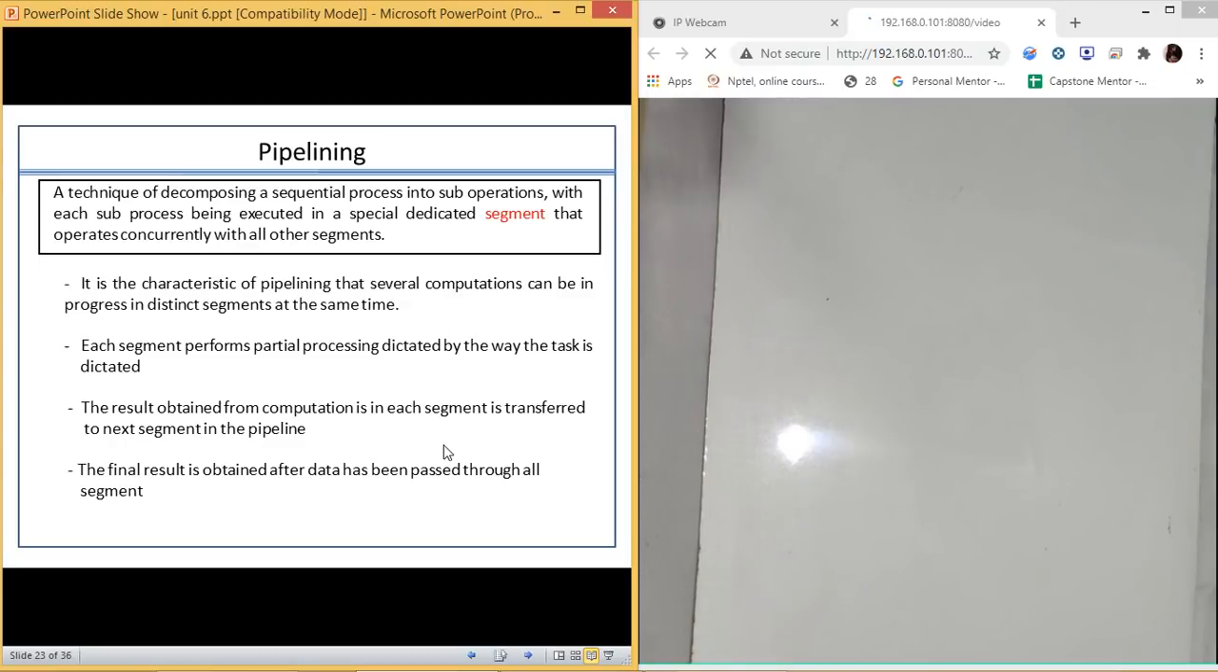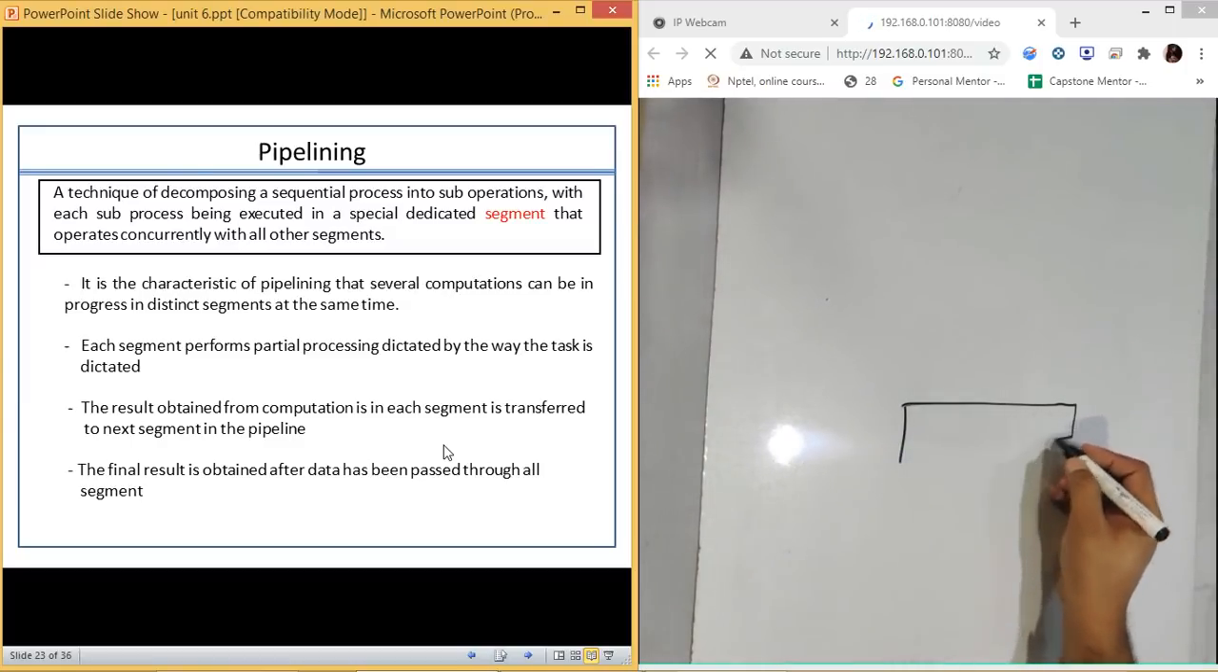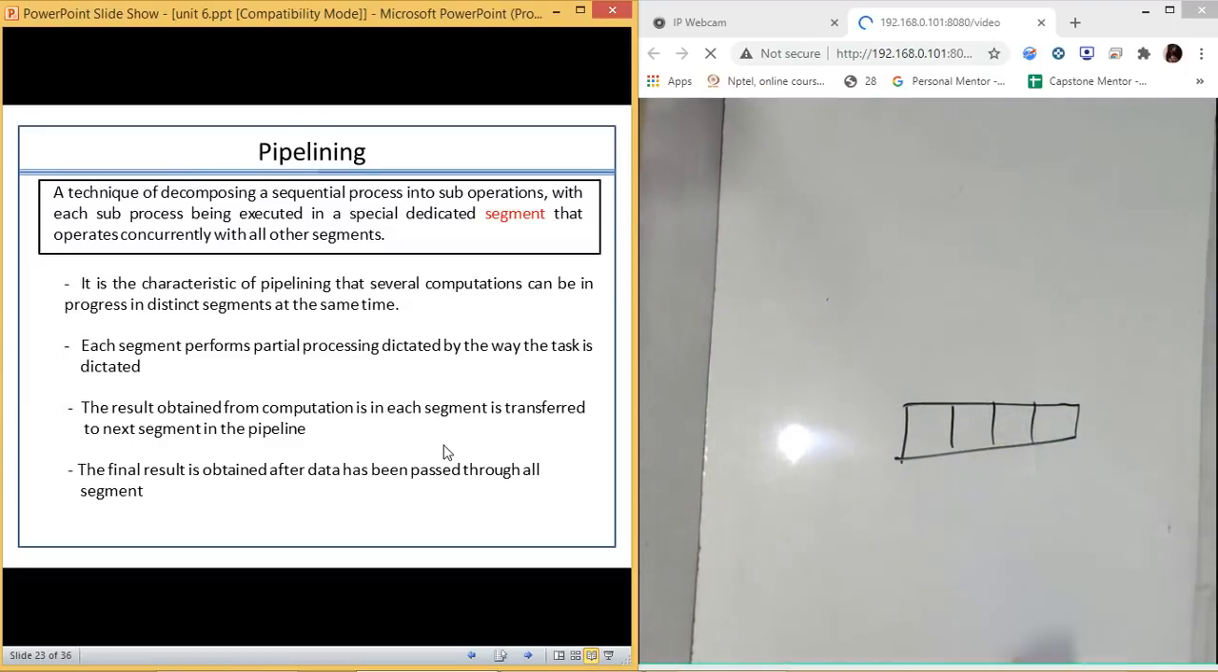What is it? It is a technique of decomposing a sequential process into sub operations. We are going to divide a big task into small tasks, with each sub process being executed in a special dedicated segment that operates concurrently with all the other segments. So simply, if we have an instruction, we divide it into different segments. There are four segments in this case.